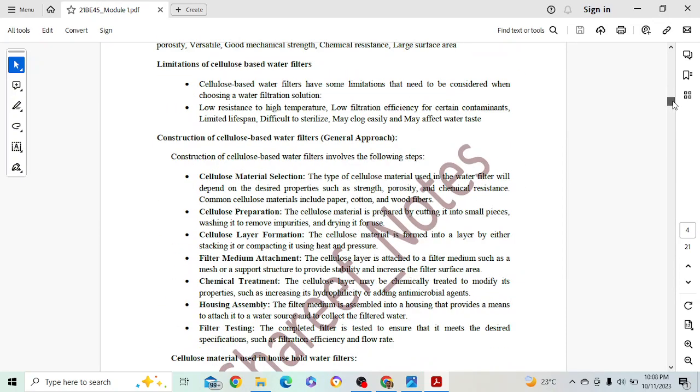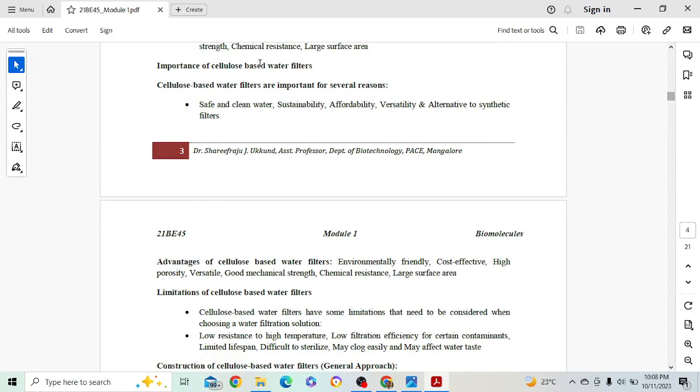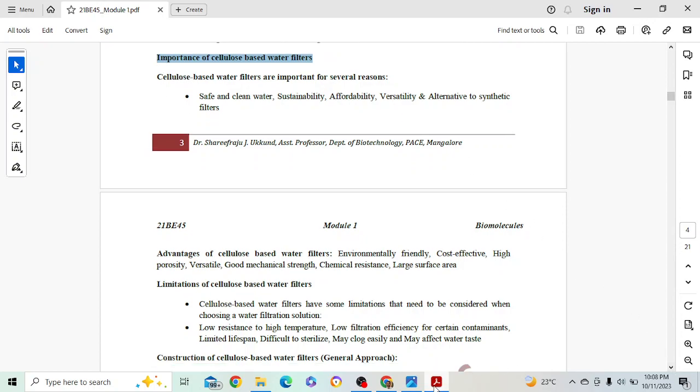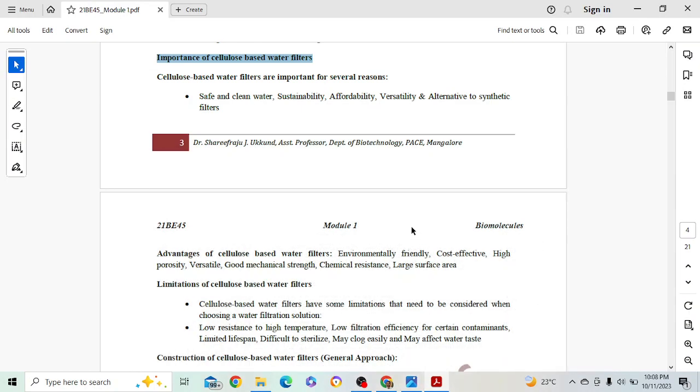but make sure that construction, these things, water filter, these things, importance. From here you should start answering for your second part of the question. What was the second part of the question? Justify cellulose as an effective water filter. So that is very important that you should see.